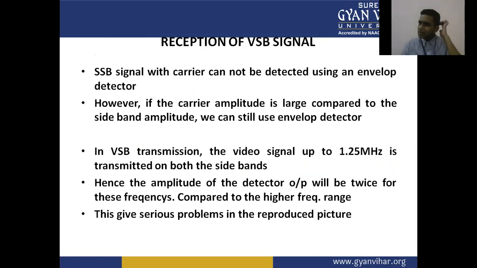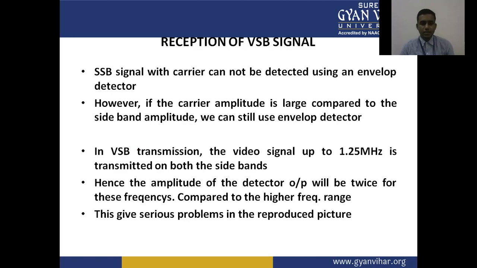Reception of the vestigial sideband signal. The SSB signal, that is the single sideband signal with the carrier, cannot be detected using an envelope detector. However, if the carrier amplitude is large compared to the sideband amplitude, we can still use an envelope detector.